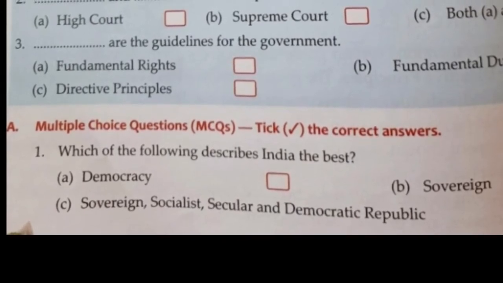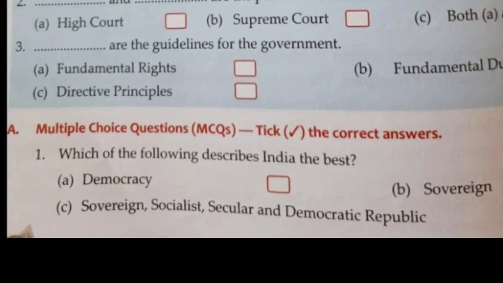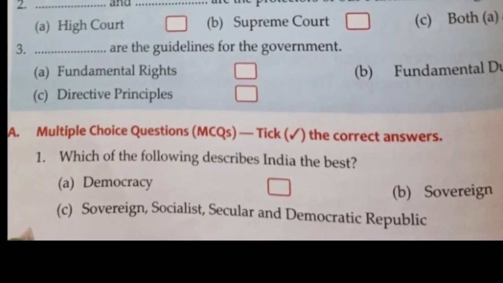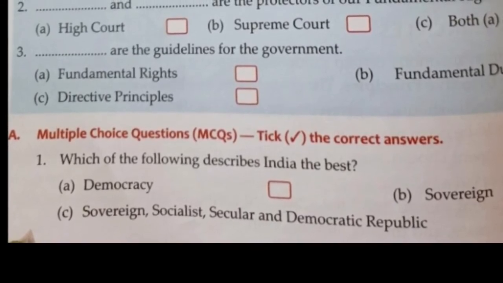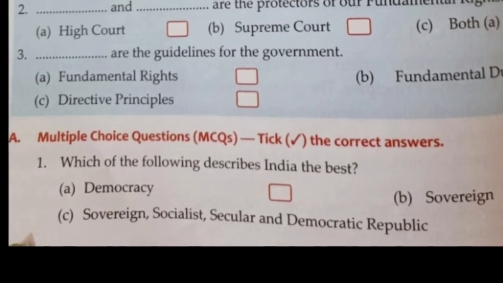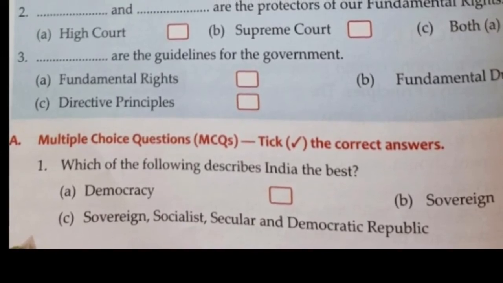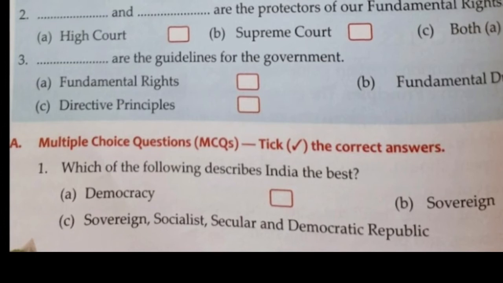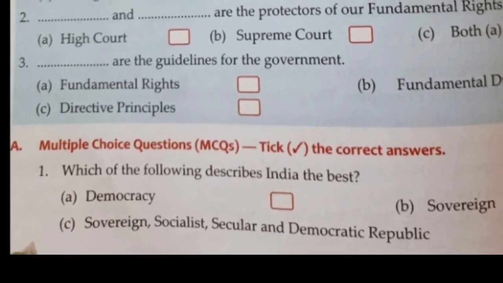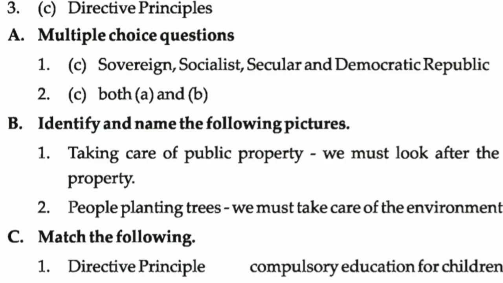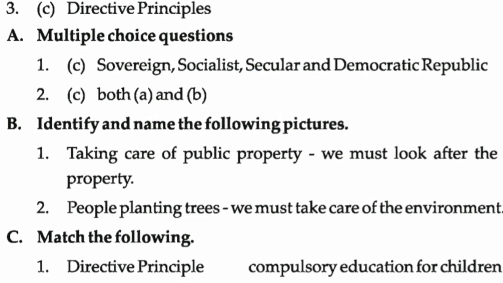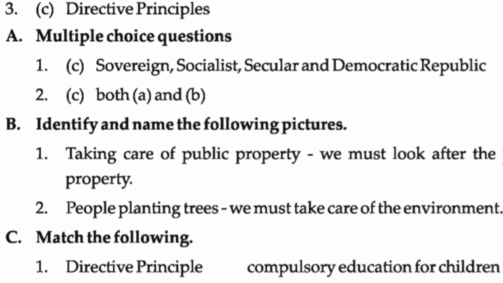Now multiple choice questions. Tick the correct answers. First, which of the following describes India the best? A. Democracy, B. Sovereign, C. Sovereign, Socialist, Secular and Democratic Republic. And the correct answer is of course C. Sovereign, Socialist, Secular and Democratic Republic.